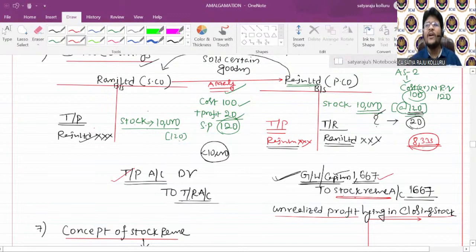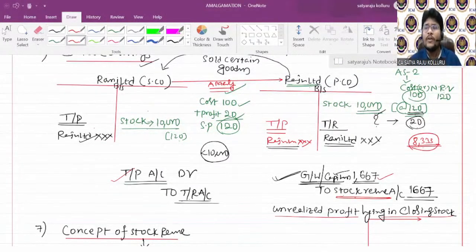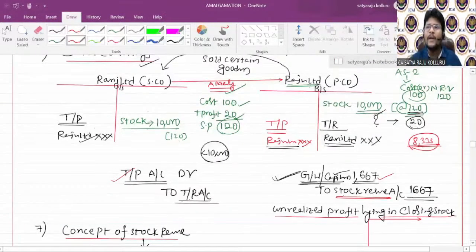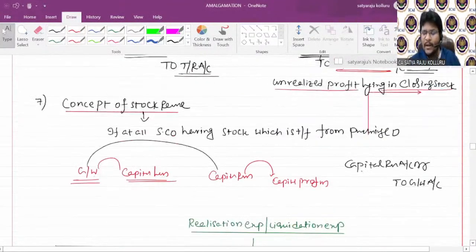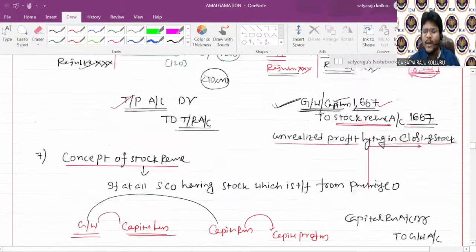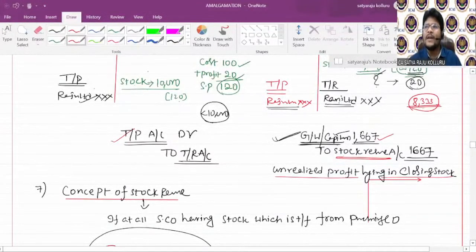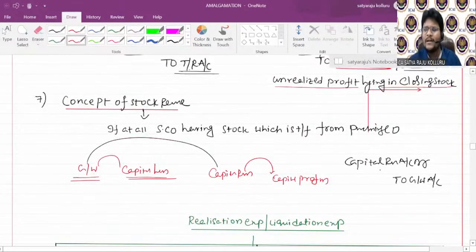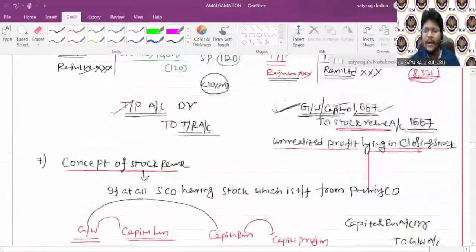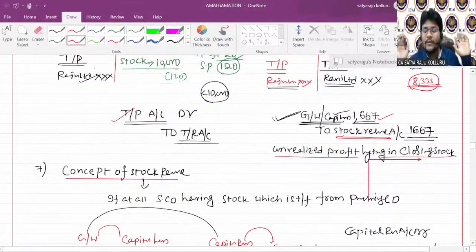If you have a capital reserve in your balance sheet, or if any balance is there under capital reserve, you can set off this goodwill with the capital reserve by passing the entry Capital Reserve account debit to Goodwill account. That means if capital reserve is there, instead of debiting goodwill, you can directly debit the capital reserve account, because if you debit goodwill, again you will cancel it with capital reserve, right? So goodwill anyway gets cancelled. So instead of debiting the goodwill, you can directly debit the capital reserve. Nothing is wrong in that.